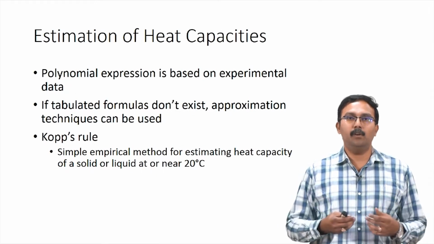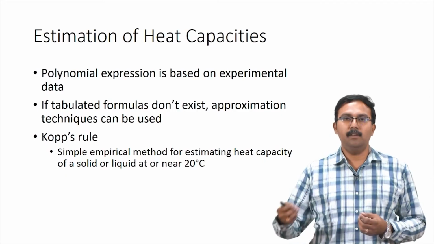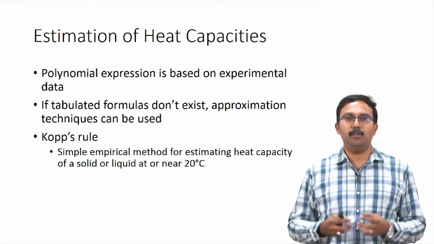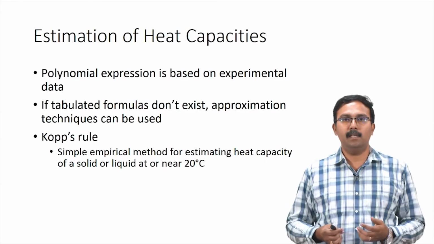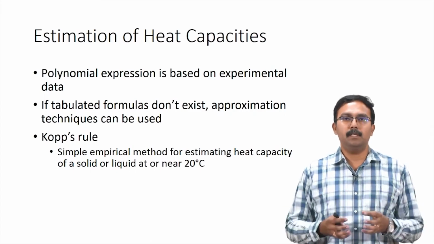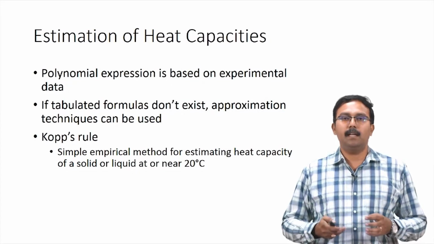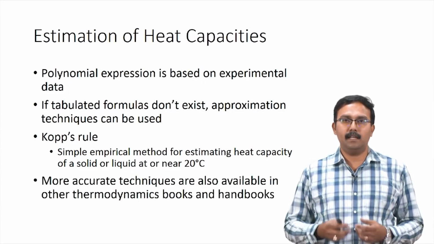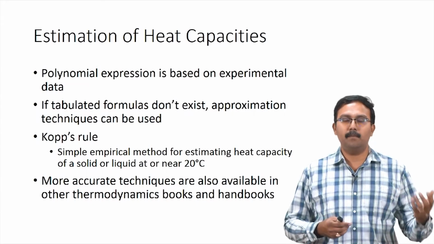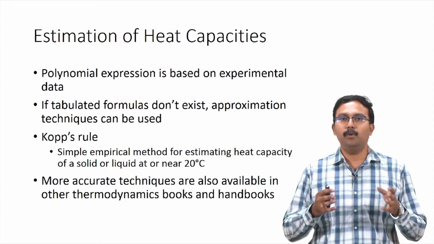Depending on the number of atoms of the element, we multiply it with the individual contribution, and the summation of all the contributions by individual elements gives us an approximate Cp value. This approximation is a very simplistic approach. There are much more accurate techniques available, which can be seen in thermodynamics textbooks and handbooks, so we will not go into great detail of how to use these.